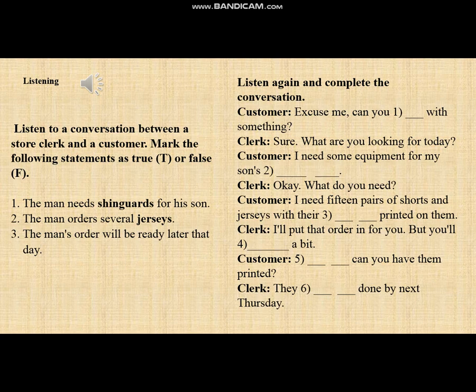The man's order will be ready later that day. And the next task is: listen again and complete the conversation between the customer and the clerk, and put in the missing words. Exercises 6 and 7, page 7.